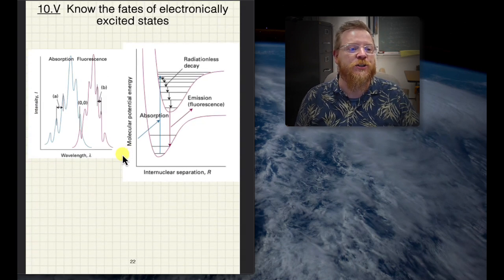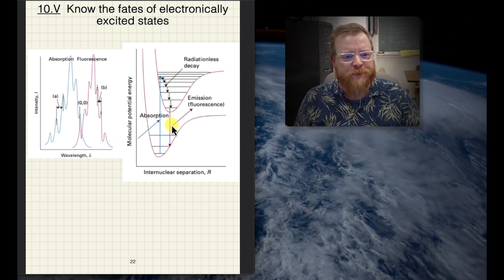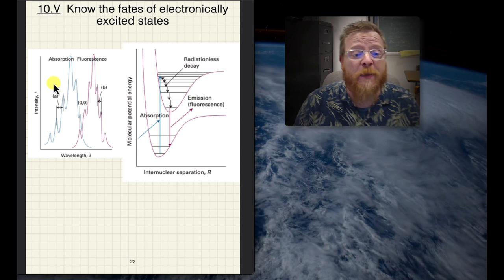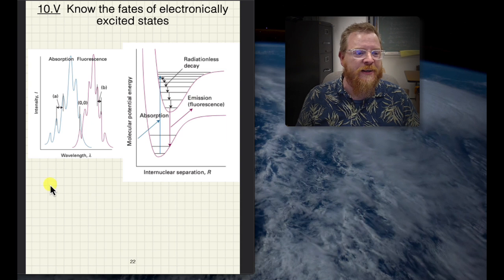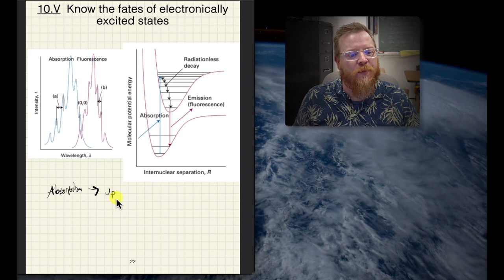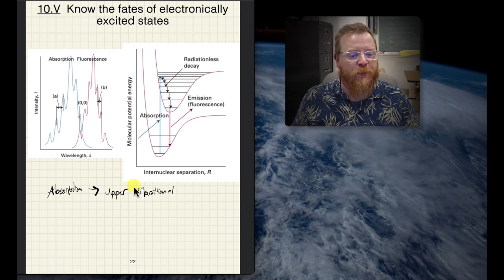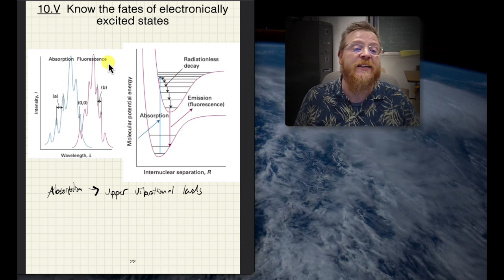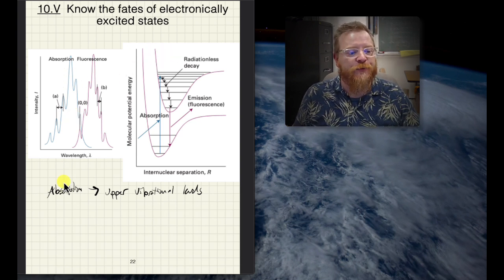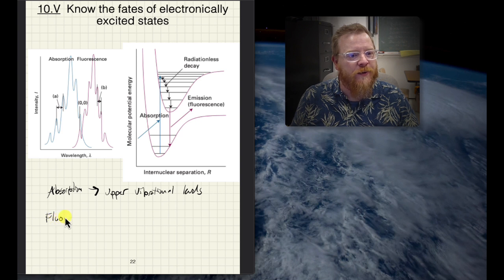Continuing along with this notion of absorbance and fluorescence, a UV-Vis absorption spectrum closely resembles the vibrational energy levels of the upper lying state. So I'm going to make a note of that. Absorption gives us the upper vibrational levels. So this is like a brief note, upper vibrational levels. So in other words, in the spectrum of absorption, we're going to see the upper vibronic levels. A fluorescence spectrum, on the other hand, as you might imagine, represents the lower vibrational levels.